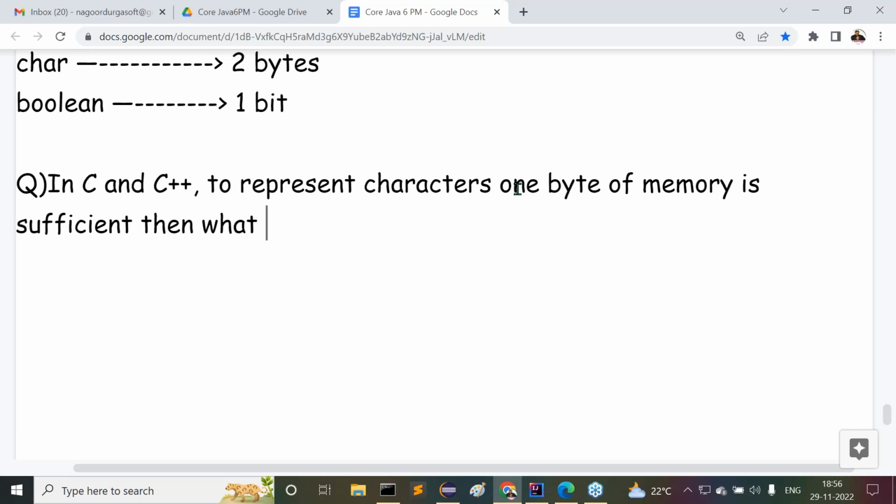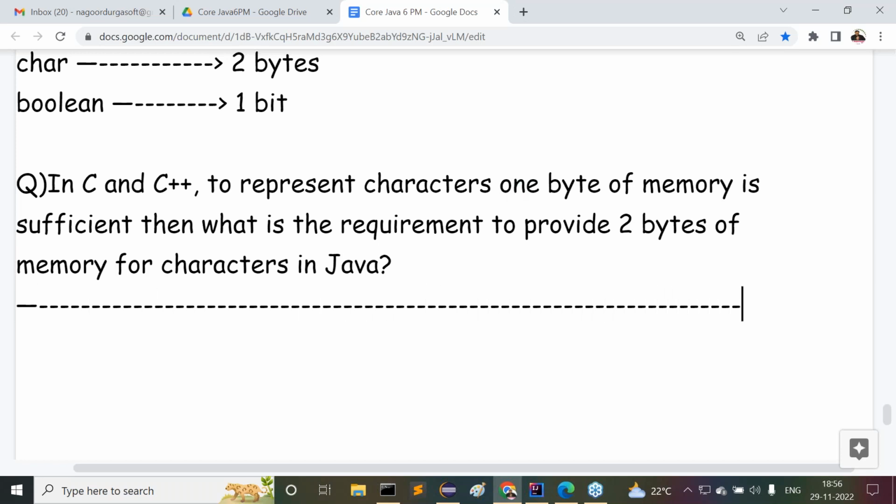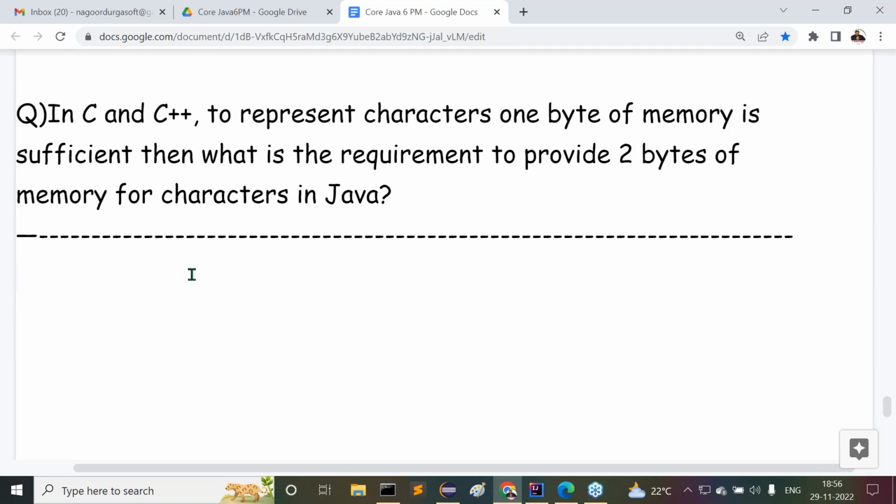So what is the requirement to provide 2 bytes of memory for characters in Java? Definitely here we get one question clearly. Observe carefully. In C and C++, to represent characters, 1 byte of memory is sufficient. Then what is the requirement to provide 2 bytes of memory for characters in Java?